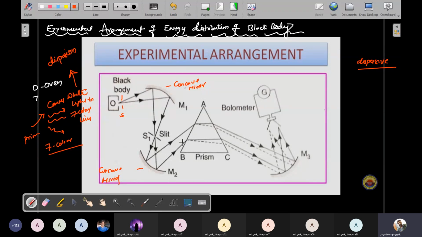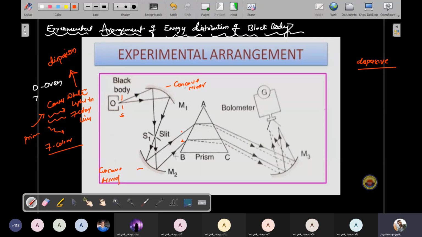So that light is incident on the prism ABC, and that light is dispersed at the angle of the prism. It will enter into another region. Suppose this is the first line. The line will be dispersed at the angle of the prism, and similarly this second line is also dispersed inside. After that it will be converted into 4 lines. Previously I focused on 2 lines only. This is the first line and this is the second line.